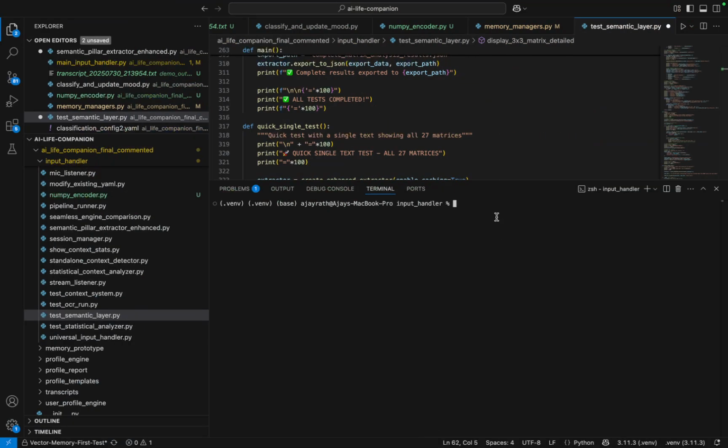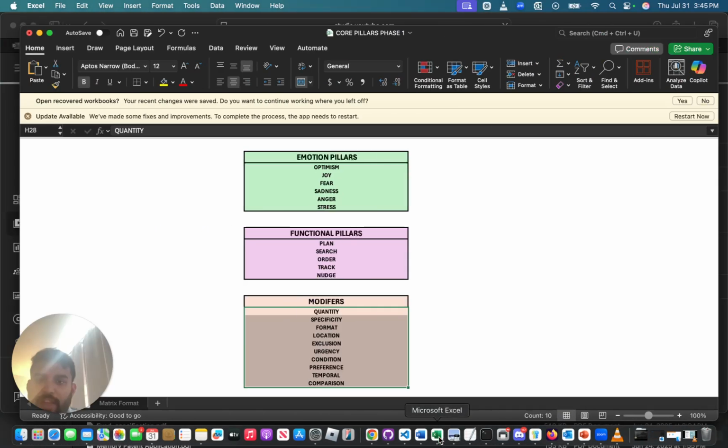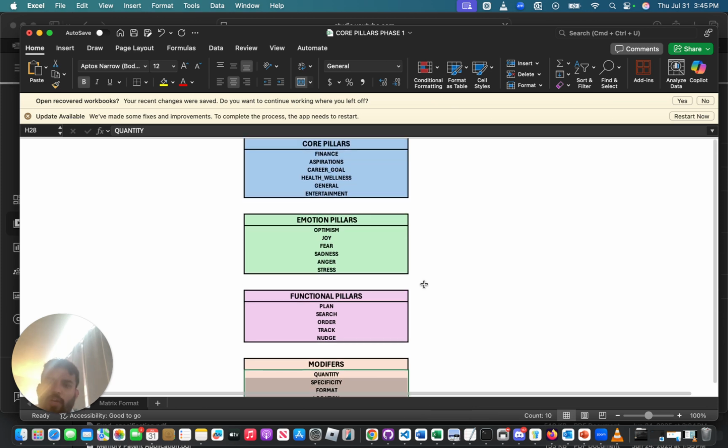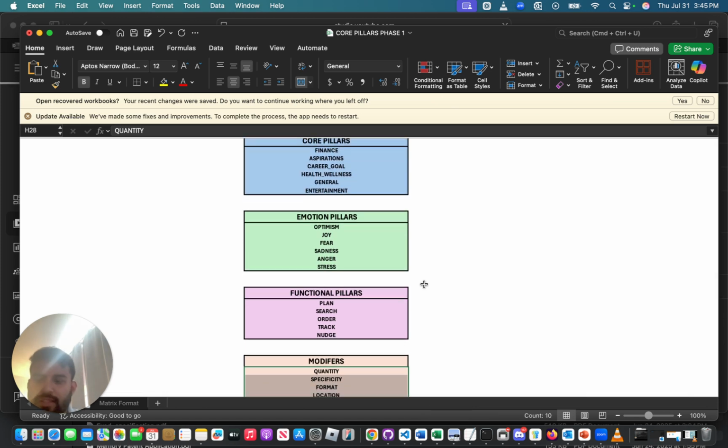So here we are going to look at the context mapping implementation that I have done. Let me first walk you through the Excel file that I have created. In order to map any kind of context that we create, we need to map it down to certain pillars that represent human life.